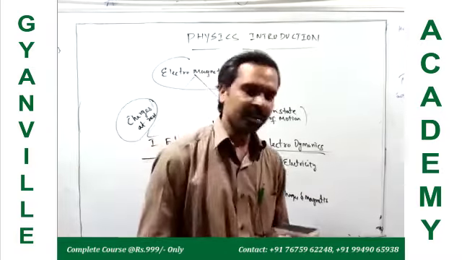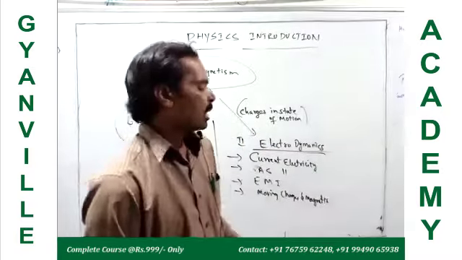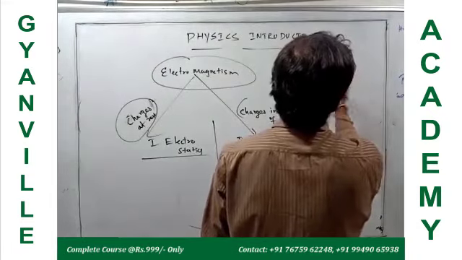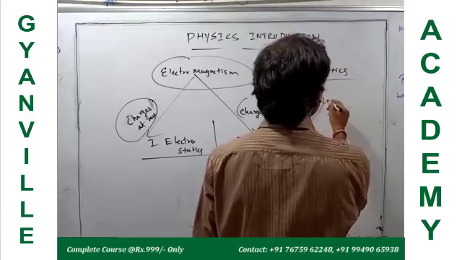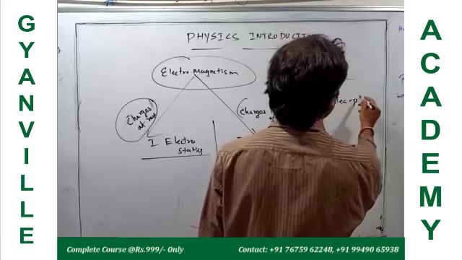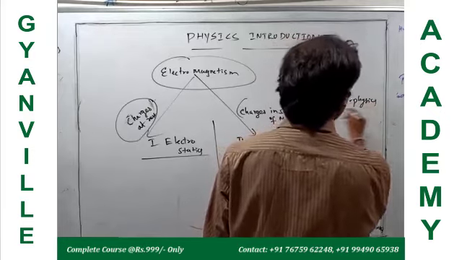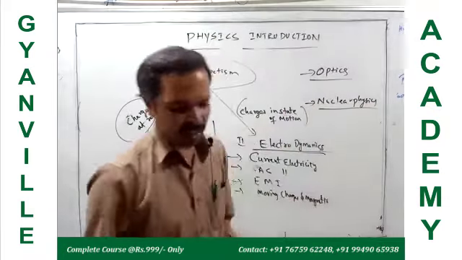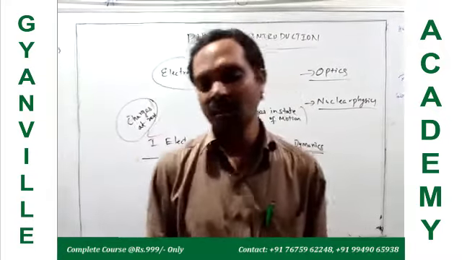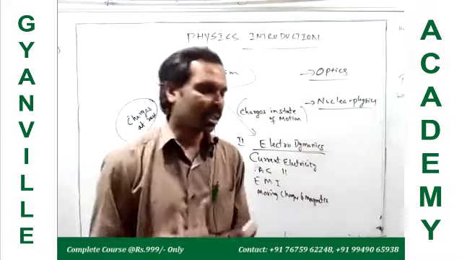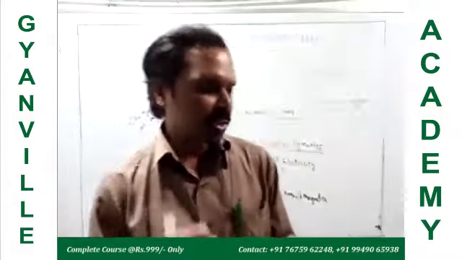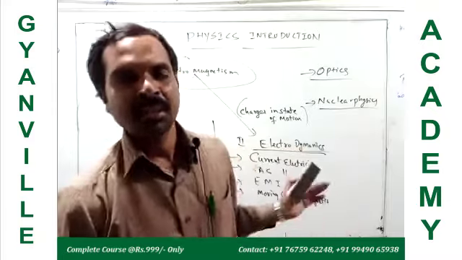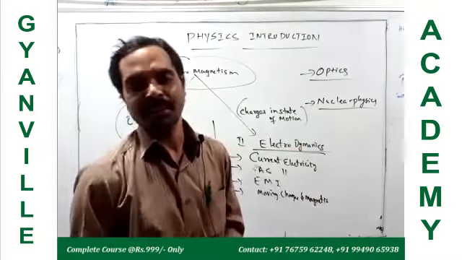That is one branch of physics, and another branch is nuclear physics. This actually belongs to modern physics. In nuclear physics we deal with the nucleus, inside the nucleus of the atom. What phenomena are exhibited by the nucleons of the nucleus? Those things we discuss in nuclear physics.